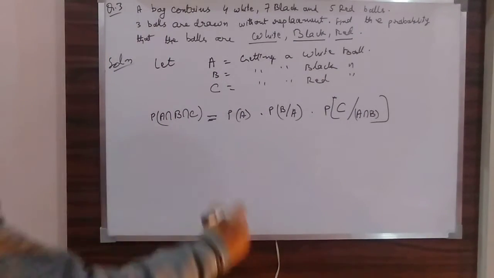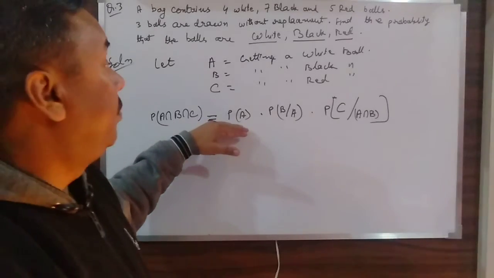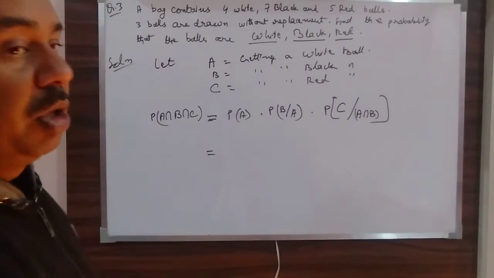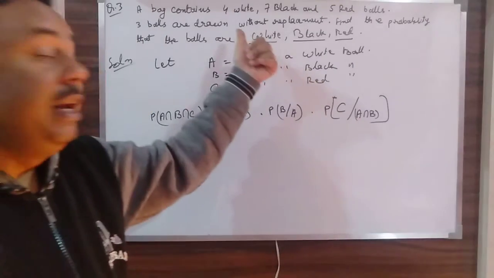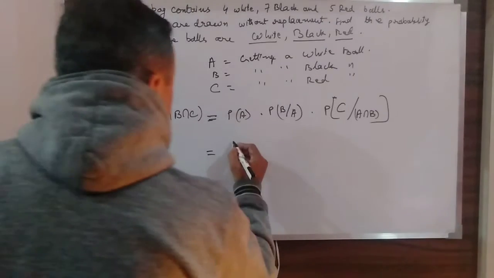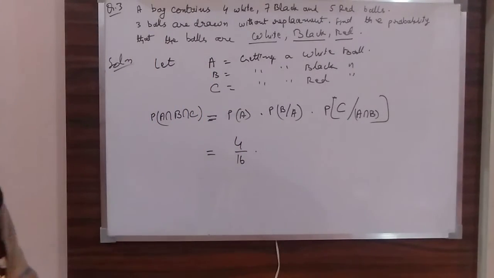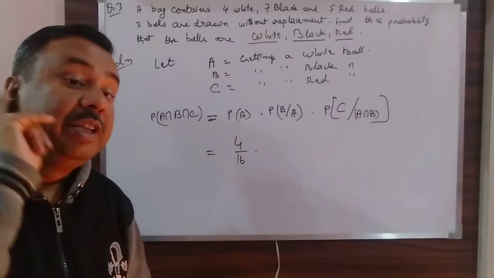So first thing, probability of getting A in the first draw will be 4 by 16, because in this case the sample space will be 16 and the number of favorable events is 4. So it will be 4 by 16 multiplied by, now one white ball has been taken out.